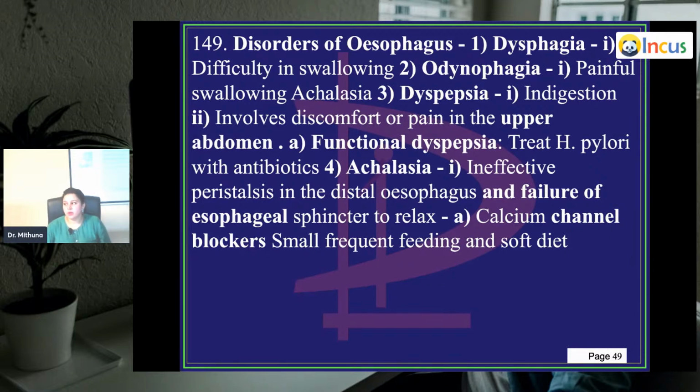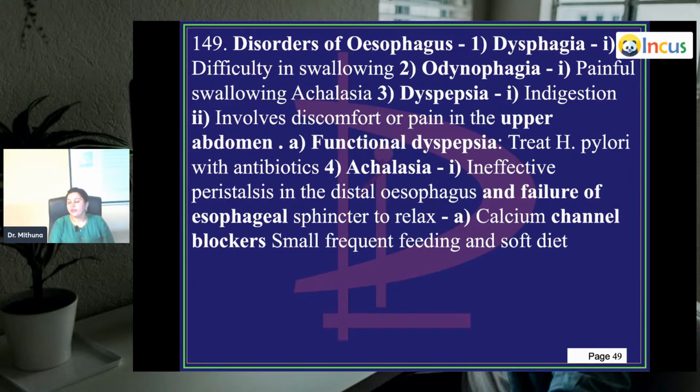Next, you have dyspepsia. What is dyspepsia? Indigestion is what is commonly termed dyspepsia in our textbooks. It involves discomfort or pain in the upper abdomen. Burning, heartburn, all these terms are spoken of for dyspepsia.